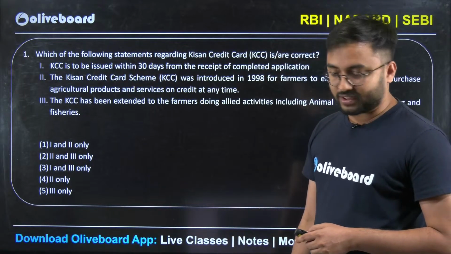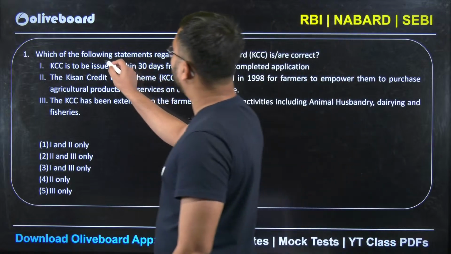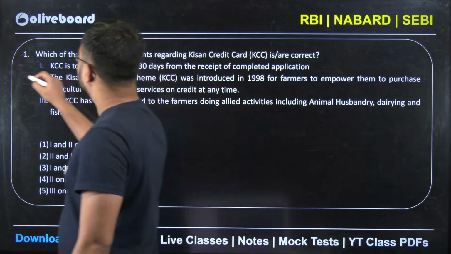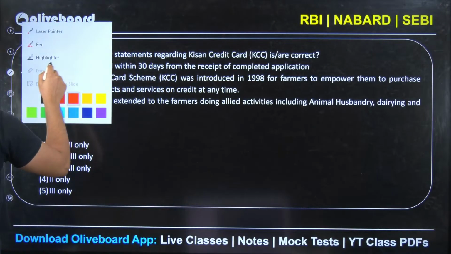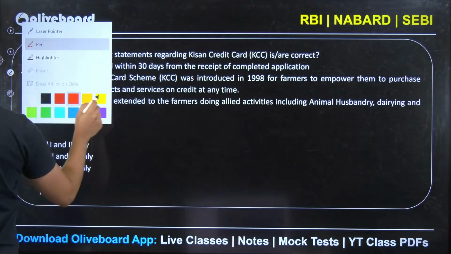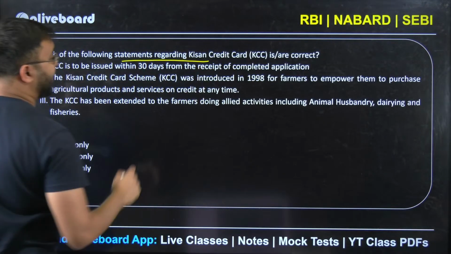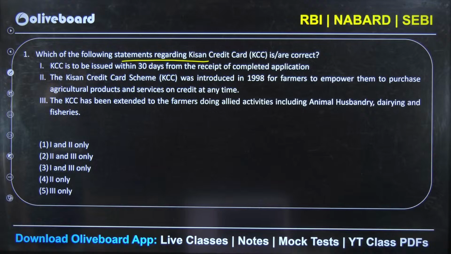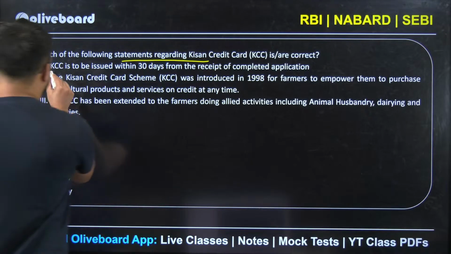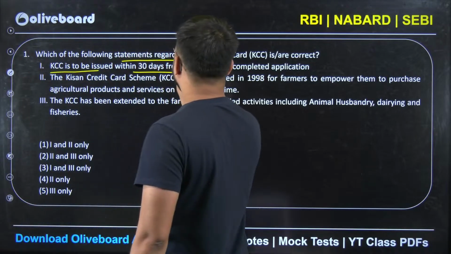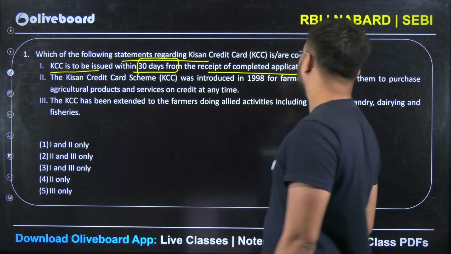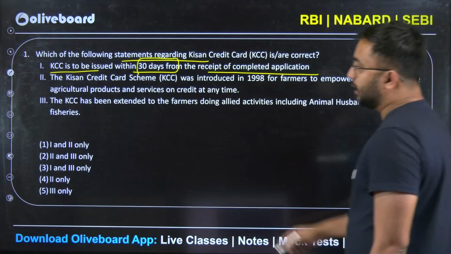Okay, shall we start solving the questions? Which of the following statements regarding Kisan Credit Card KCC is or are correct? 1. KCC is to be issued within 30 days from the receipt of completed application. 2.